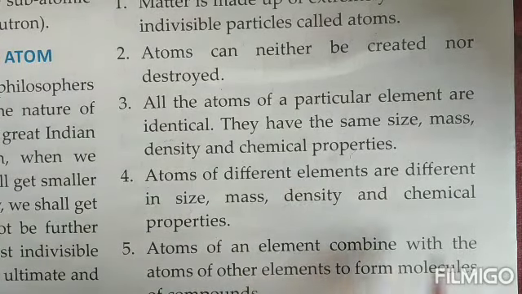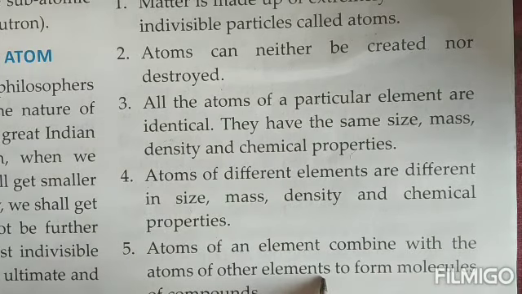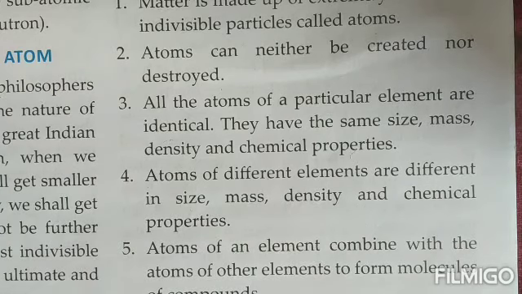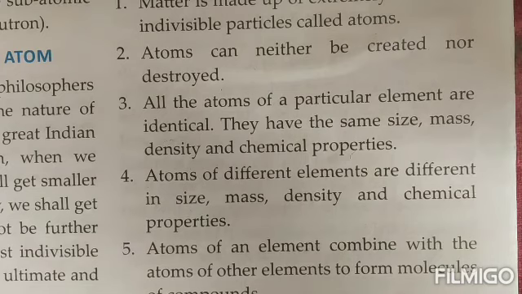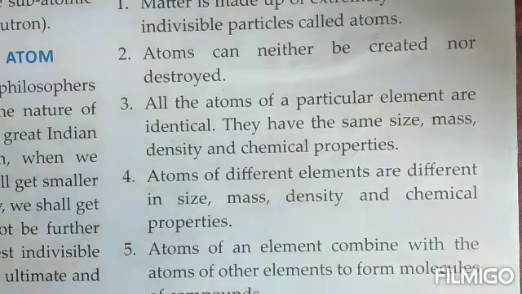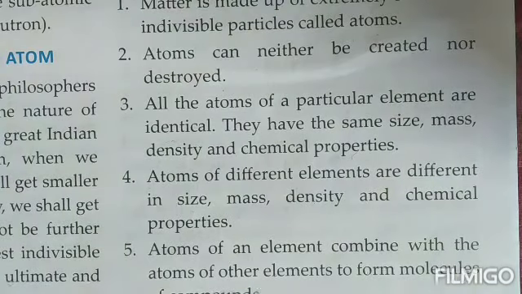Atoms of an element will combine with the atoms of other elements to form the molecules of a compound. We accept that today also, children. Take the example of water. Water contains atoms of hydrogen and oxygen. Hydrogen is a different element, oxygen is a different element, but when the atoms of these elements combine together in a fixed ratio, they form what is known as a compound. So a molecule of a compound can be formed by taking atoms of different elements.